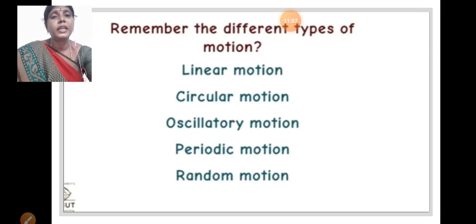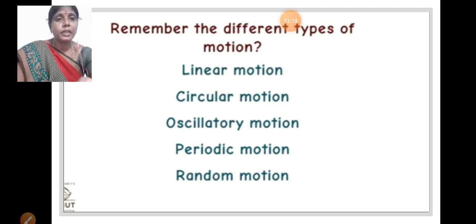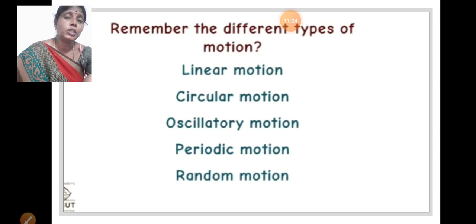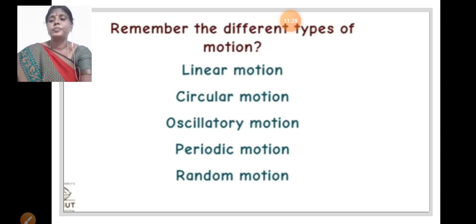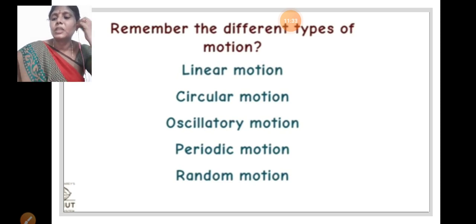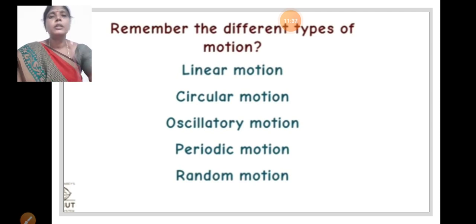Okay, now we can learn about the types of motions. One is linear motion, circular motion, oscillatory motion, periodic motion and random motion. Okay, linear or translatory motion. In your textbook, page 73, translatory motion.